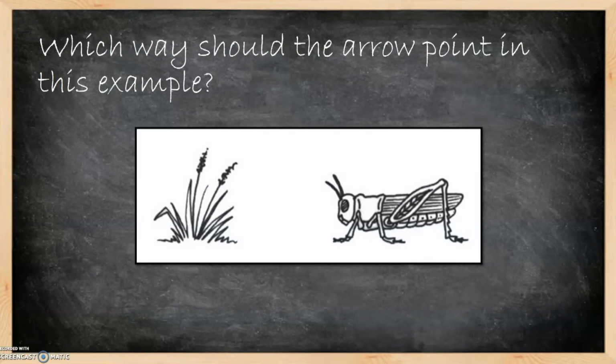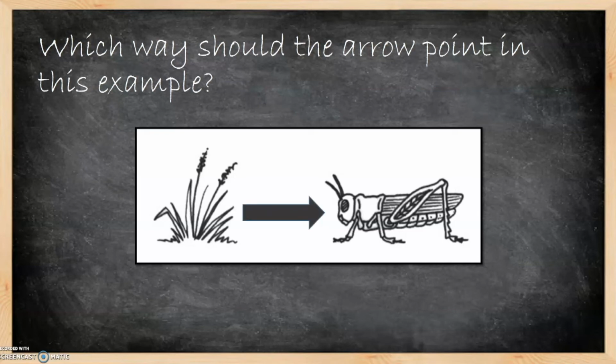In this example, which way should the arrow point? Here you have a plant and you have a grasshopper. So you need to think about which way energy is flowing. Is the plant giving energy to the grasshopper, or is the grasshopper giving energy to the plant? Right. In this example, the plant is providing energy for the grasshopper. So energy is going to flow from the plant to the grasshopper. So the arrow should point from the plant to the grasshopper.